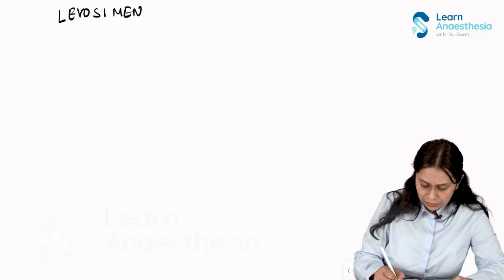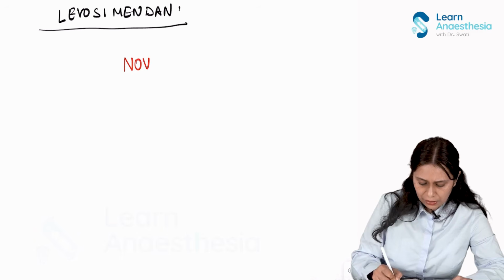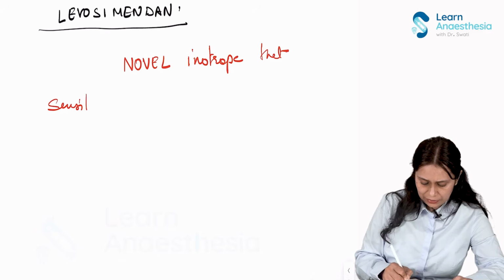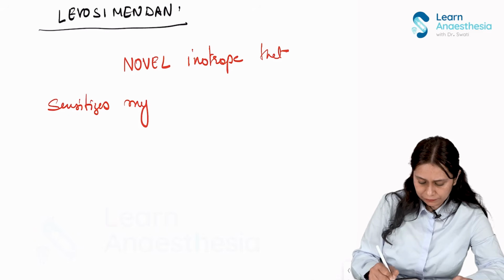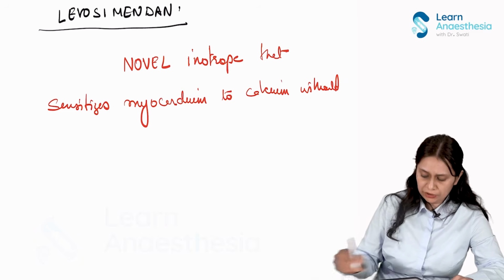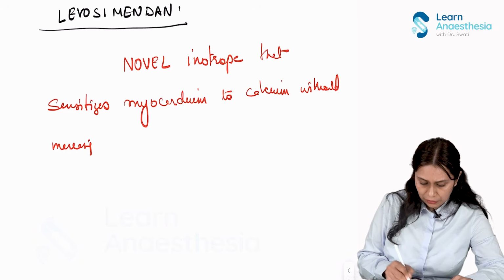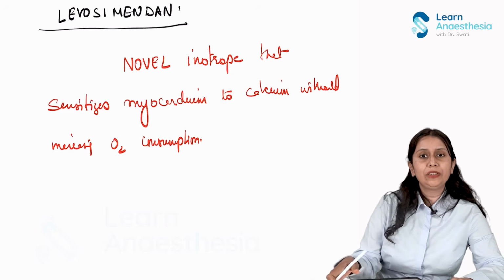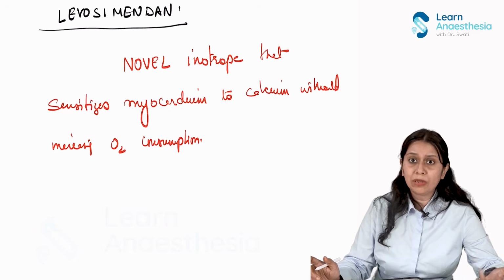Levosimendan, right? Now this is a novel inotrope that sensitizes myocardium to calcium without increasing the oxygen consumption. So this will not have the demerit of increasing the oxygen consumption which other calcium mobilizers will have.